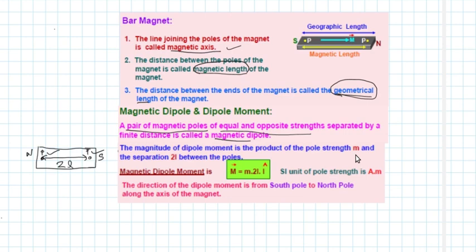So if M represents the pole strength of the bar magnet, of the north or south pole, then that pole strength into the distance between the two poles represents the magnitude of the magnetic dipole moment. And the direction of the dipole moment is from south to north along the axis of the magnet.